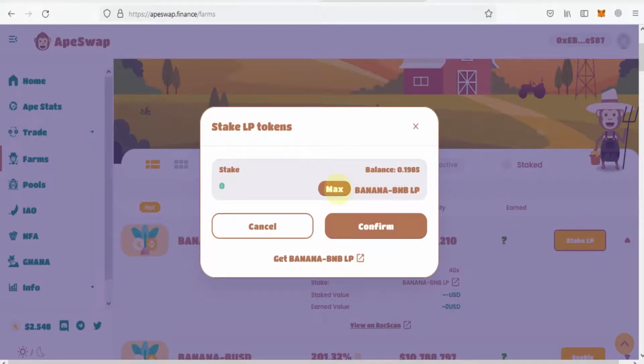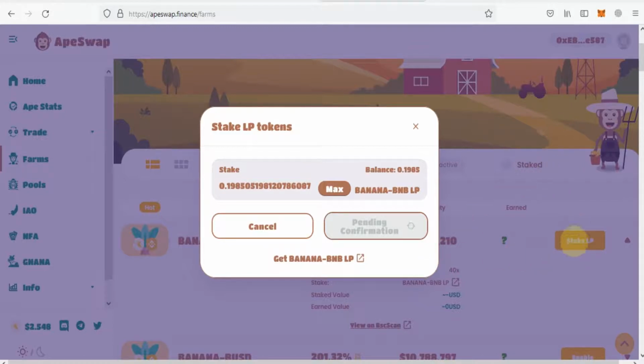You will click on maximum, and your LP tokens will be staked for farming, and here you will click confirm for farming, and the MetaMask transaction will be done through farming.